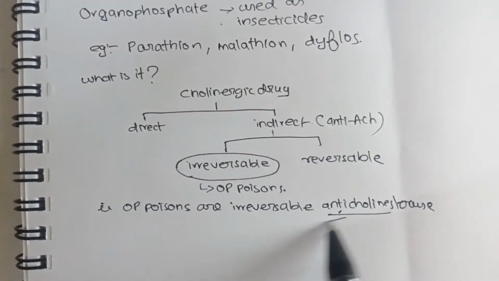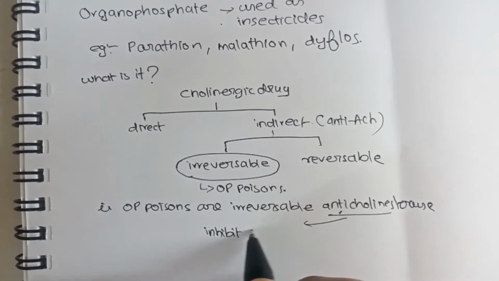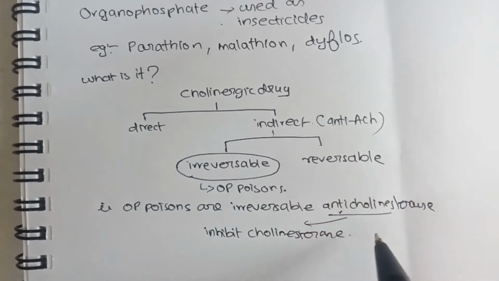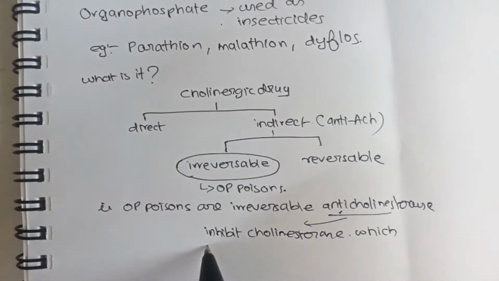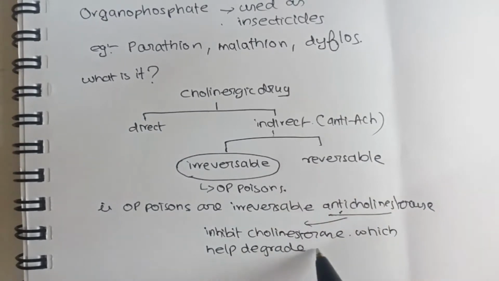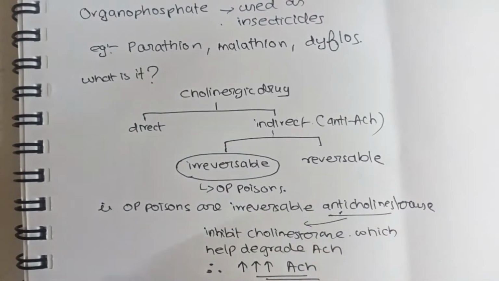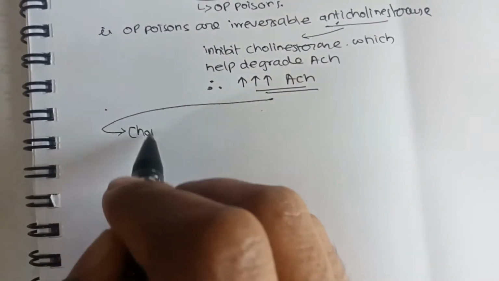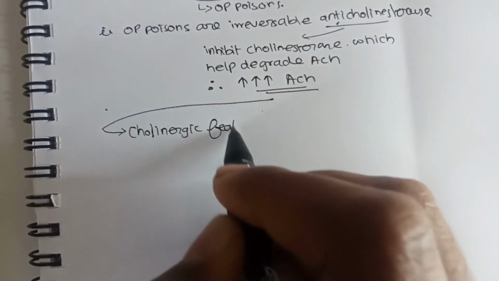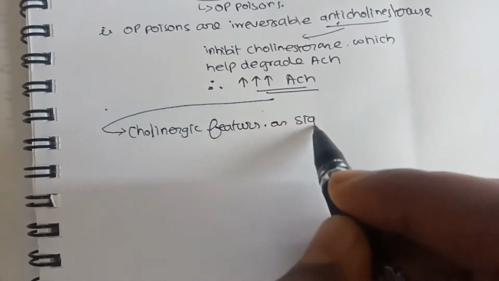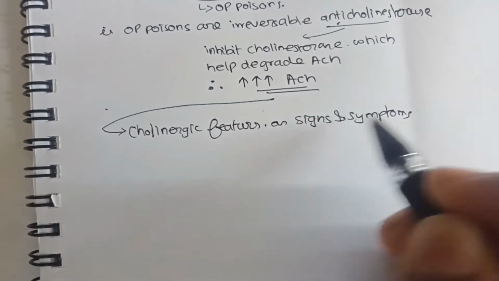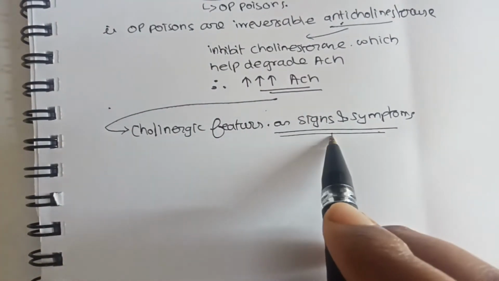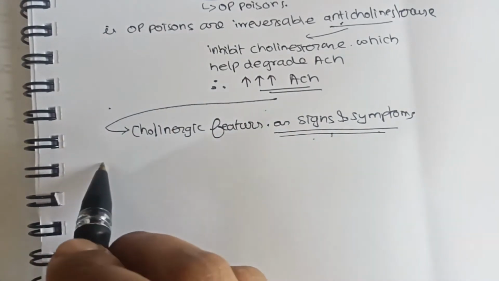So how do these anticholinesterases act as cholinergic drugs? They inhibit the cholinesterase, which helps degrade ACh. Thus, anticholinesterases indirectly increase the acetylcholine. Now this link helps us easily learn the signs and symptoms of an OP poison. That is, the signs and symptoms will be those of cholinergic features. So let us look at what they are.